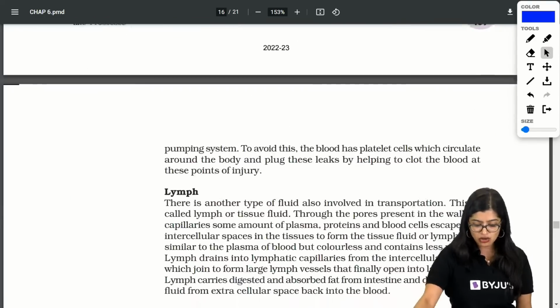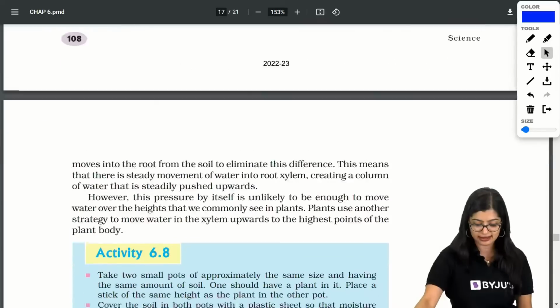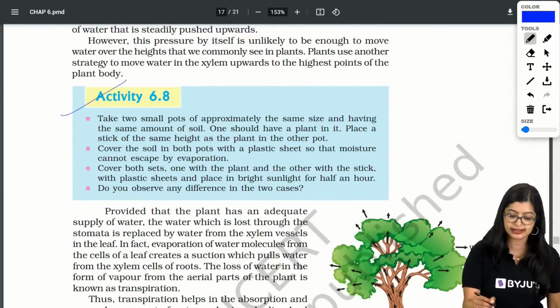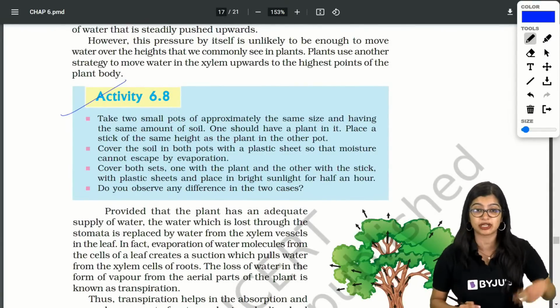Now going down, we have one activity here which is a very simple one. Activity 6.8 is important, which is based on transpiration.